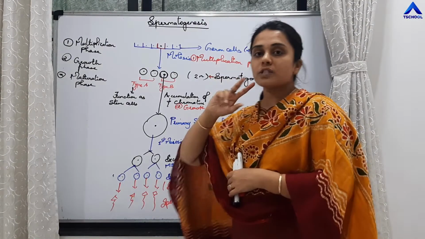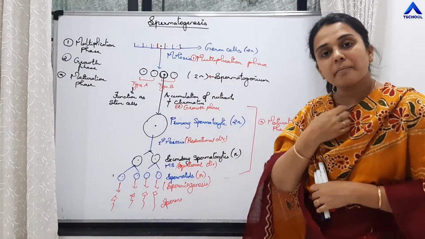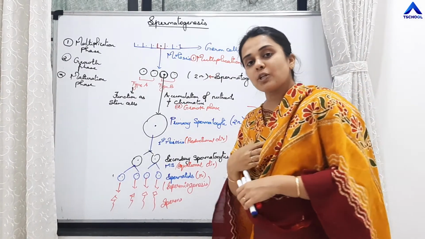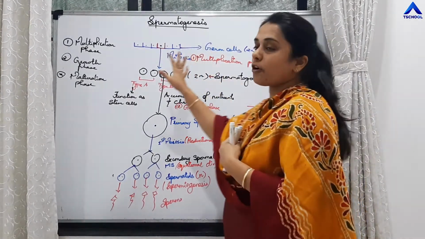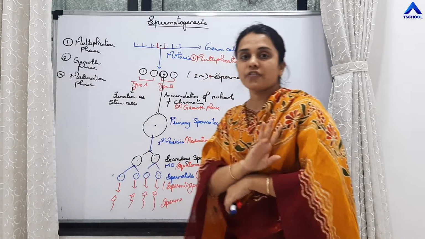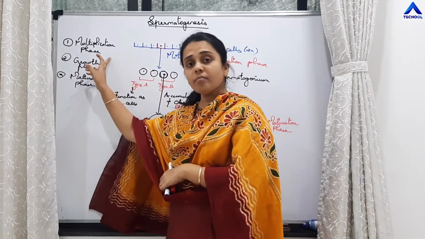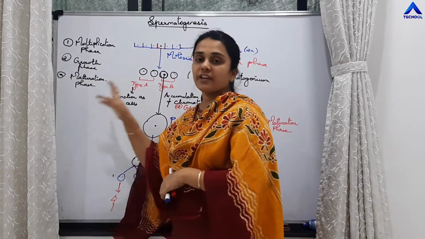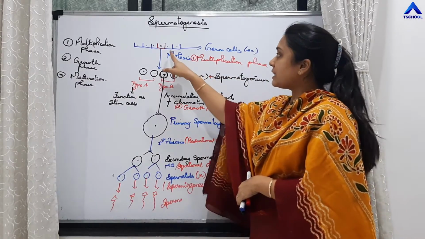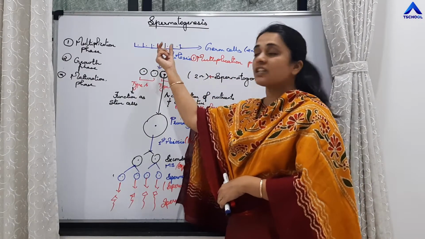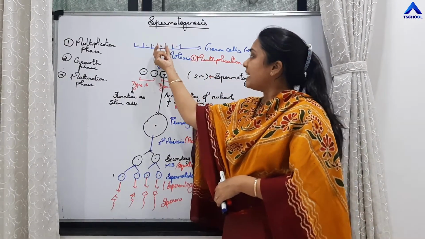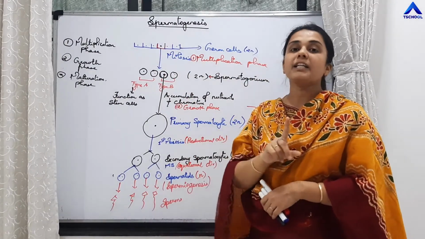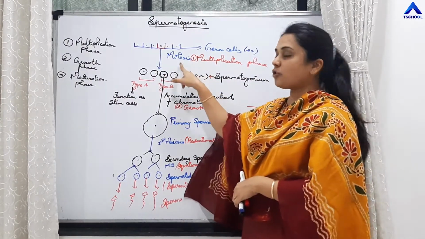So we have studied 2 steps, that is formation of spermatid and spermiogenesis. Formation of spermatid consists of 3 phases: multiplication phase, growth phase, and maturation phase. The germ cells, we will take any one of the germ cells, it will undergo first the multiplication phase. There will be mitosis.